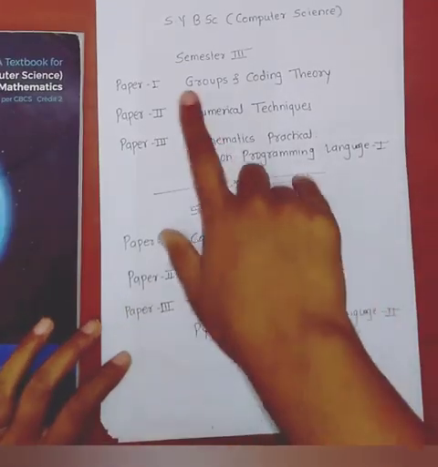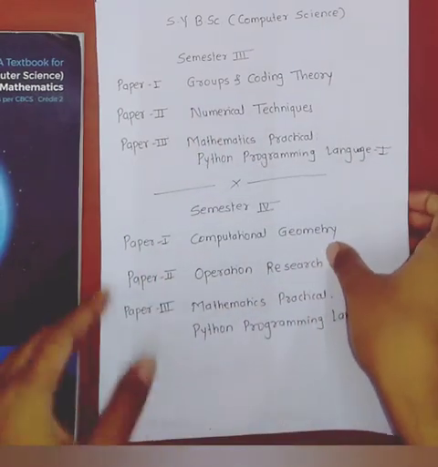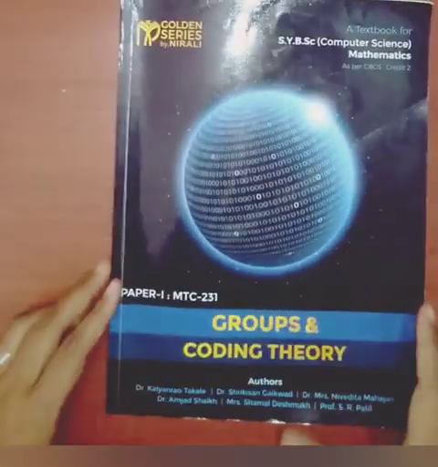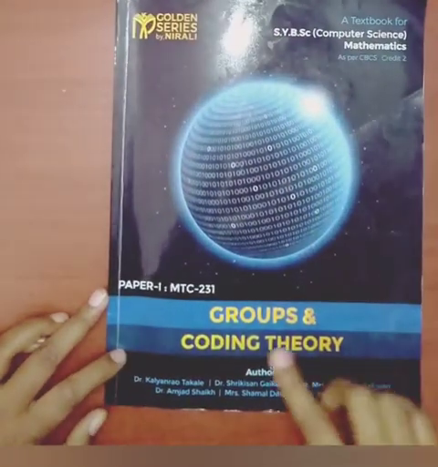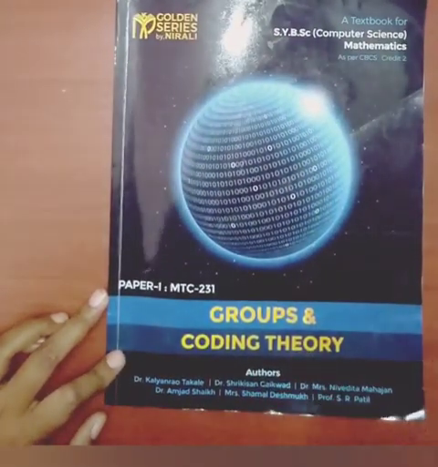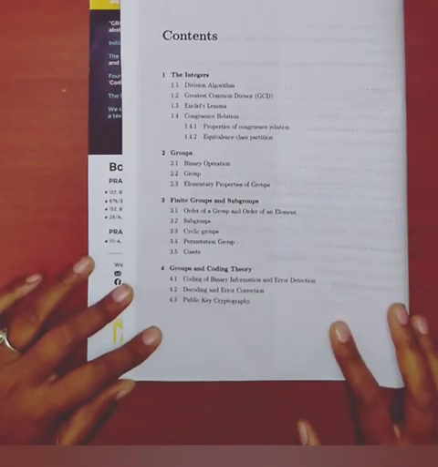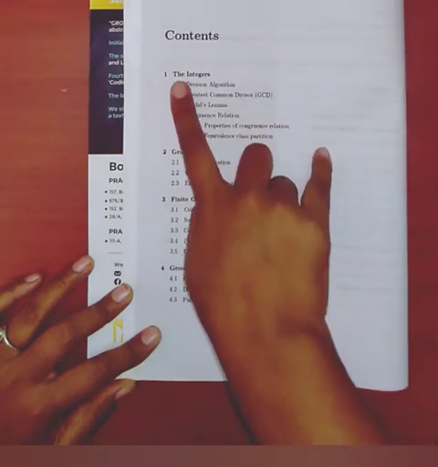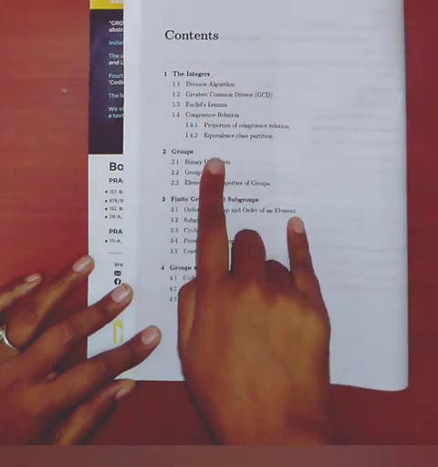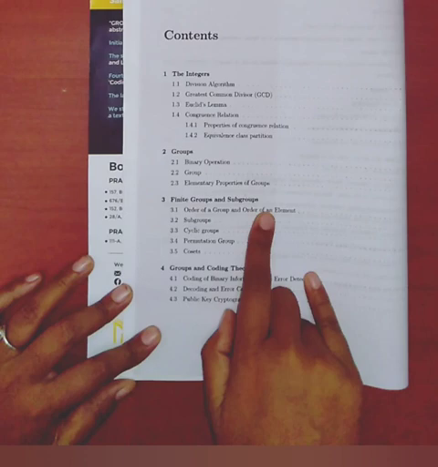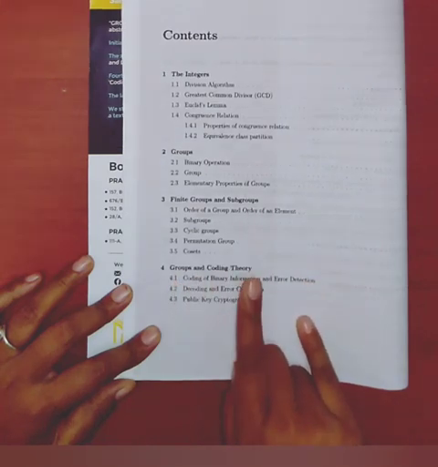Now let's start our paper 1st, groups and coding theory. Here I used the Golden series by Nirali book for groups and coding theory. We have 4 chapters of groups and coding theory. First chapter is the integers, second groups, third finite groups and subgroups, fourth groups and coding theory.